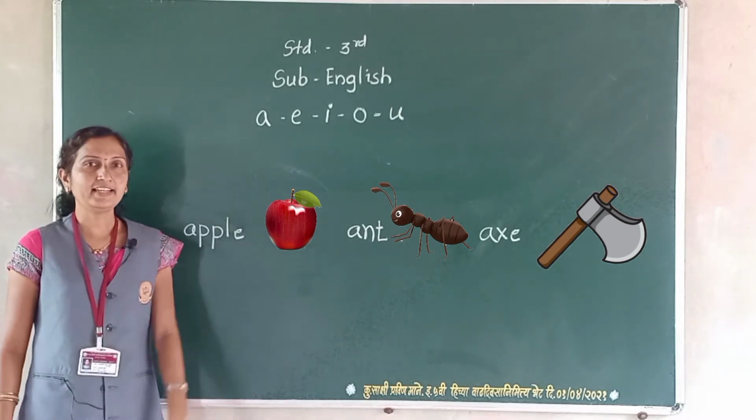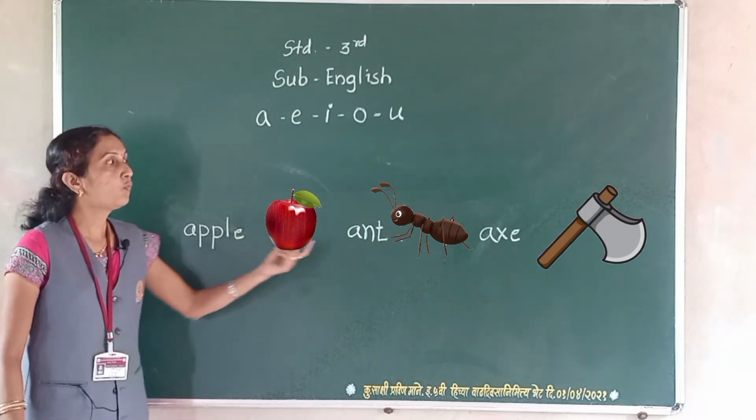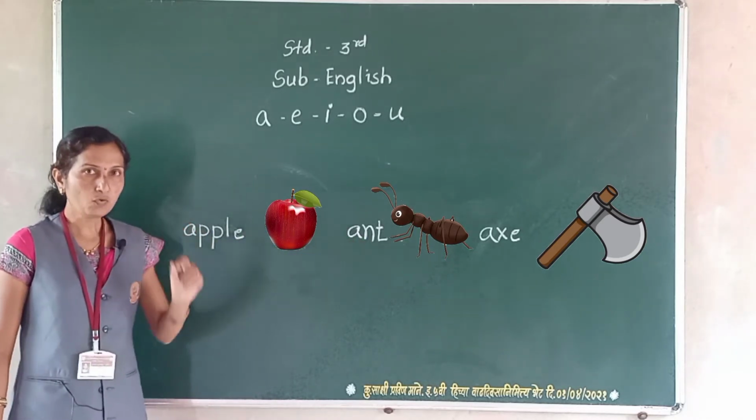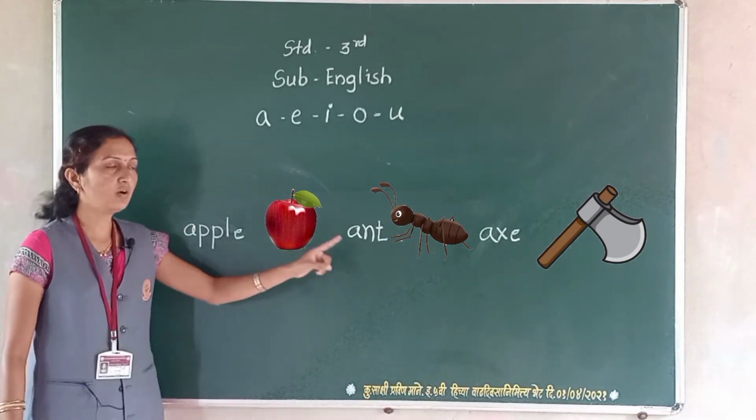Now we underline the first letter of each word.